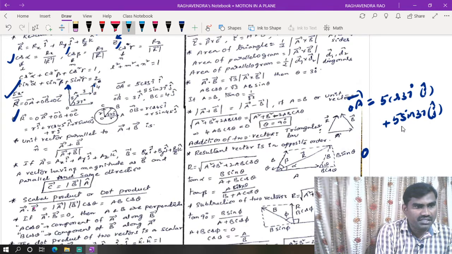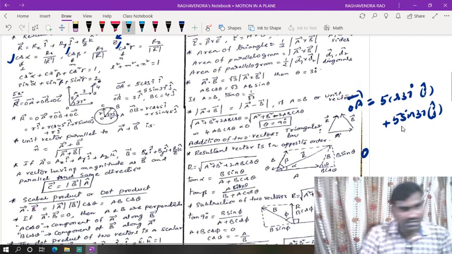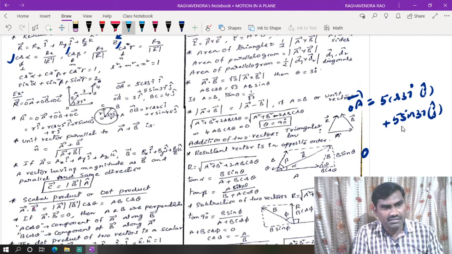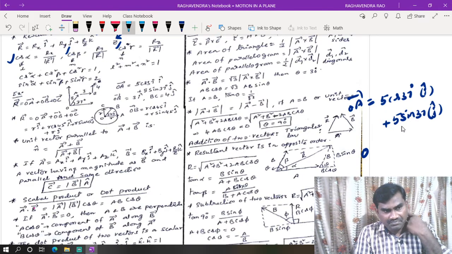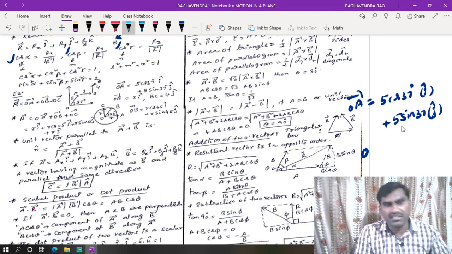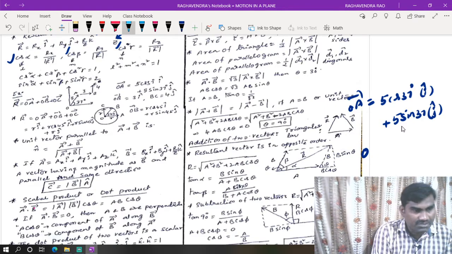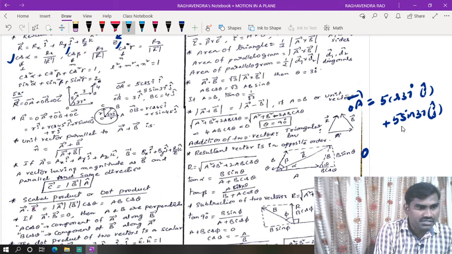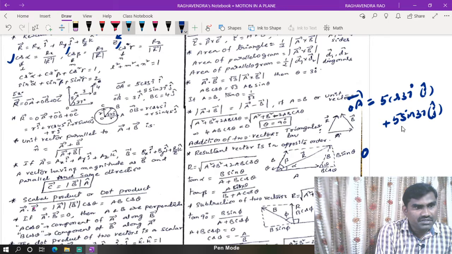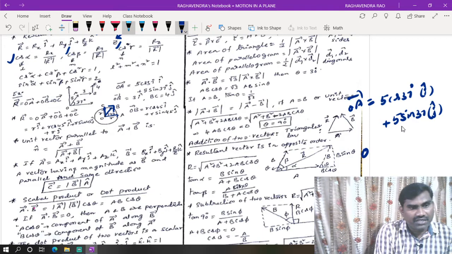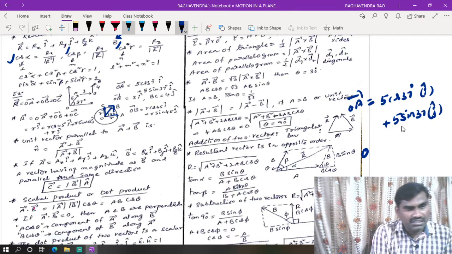Like that, based on the resolution of the vector, they may ask questions, and in many cases this type of question is based on displacement, velocity, average velocity and average acceleration. Like that, questions they may ask in the chapter of motion in a straight line also. Now if it is circular motion, this is along the x-axis and this is along the y-axis, there is no resolution. But this vector OB we have resolved into 2 components: cos theta along the x-axis, sin theta along the y-axis. Like that we have to add the vectors to get the resultant vector.